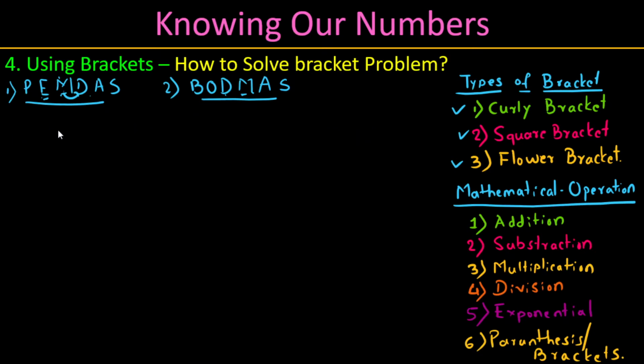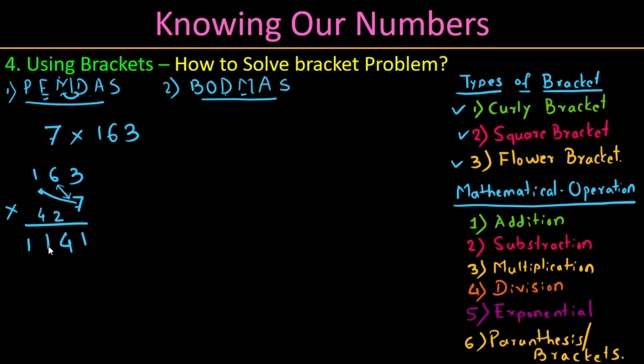This is the third method. Now we have 7 into 163. This can also be calculated as 163 into 7. We can write 7 into 3, how much? 21. 7 into 6, 42, plus 2, 44. 7 into 1, 7, plus 4, 11. This is the answer. The same problem can be solved in different ways.